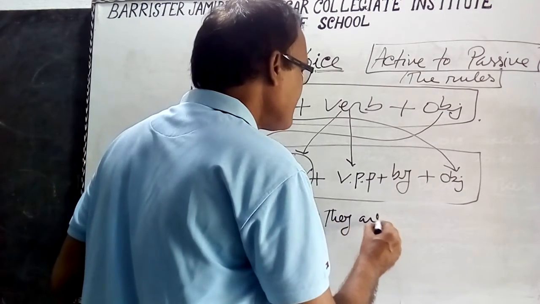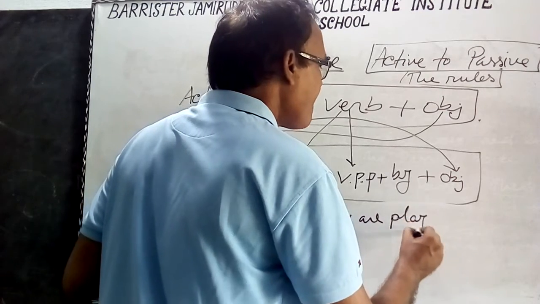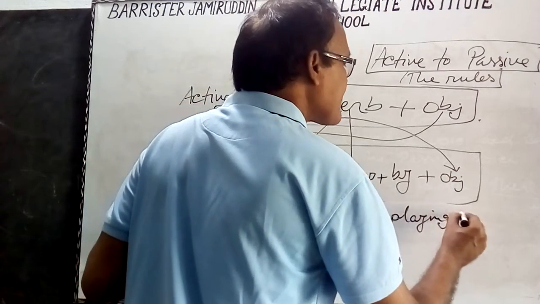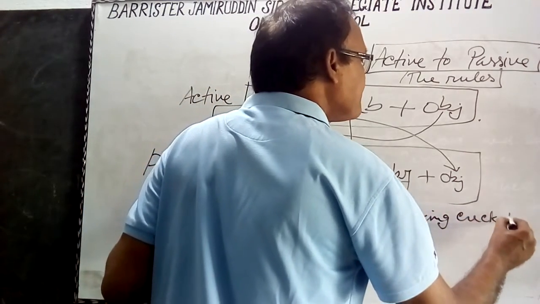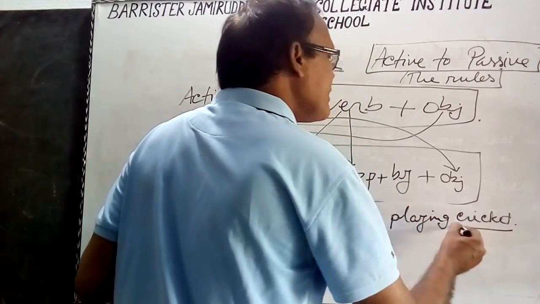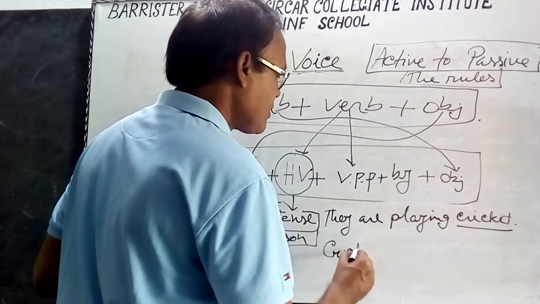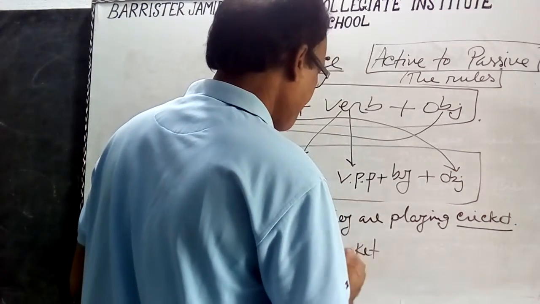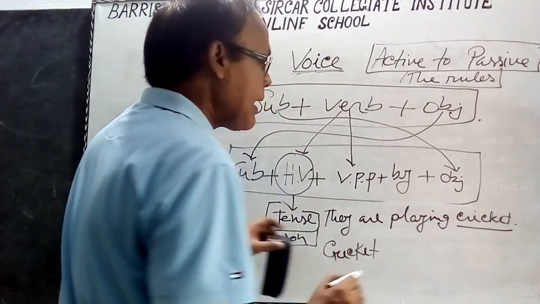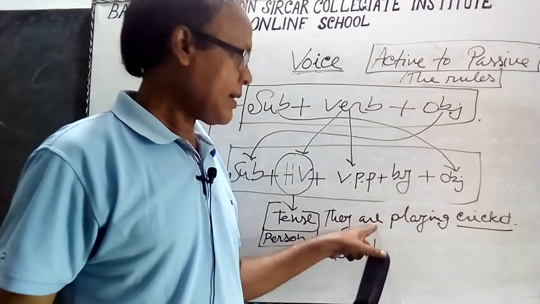They are playing cricket. Here, cricket is the subject.